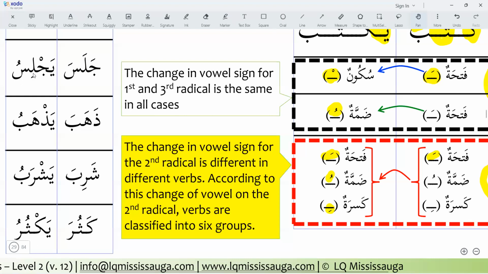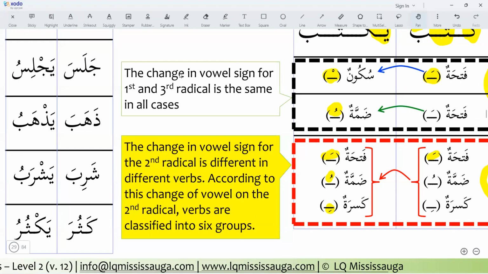Second radical is lam taking kasra. Yazhabu, ha is taking fatha. Shariba yashrabu. Kasura yaksuru. Second radical is taking dhamma. So the second radical can change into fatha, into kasra, and into the dhamma.